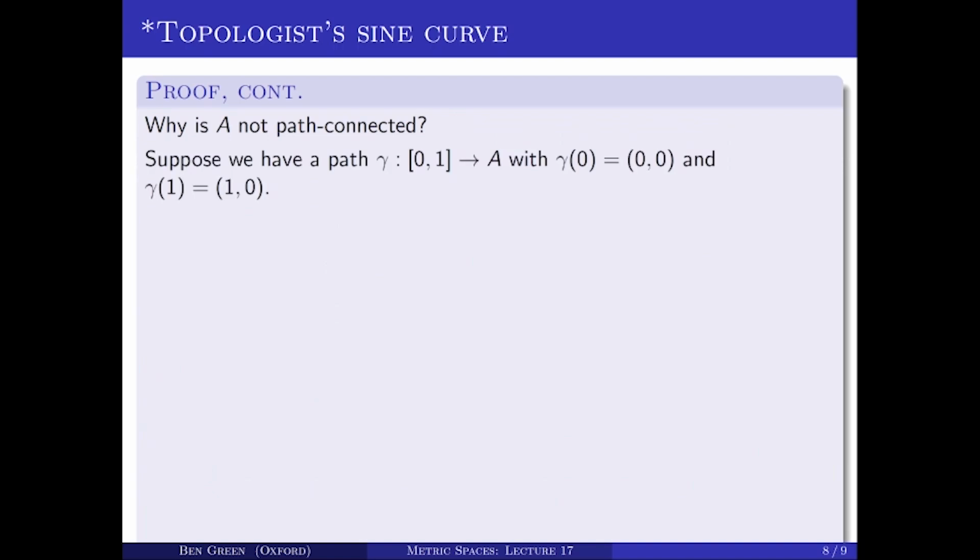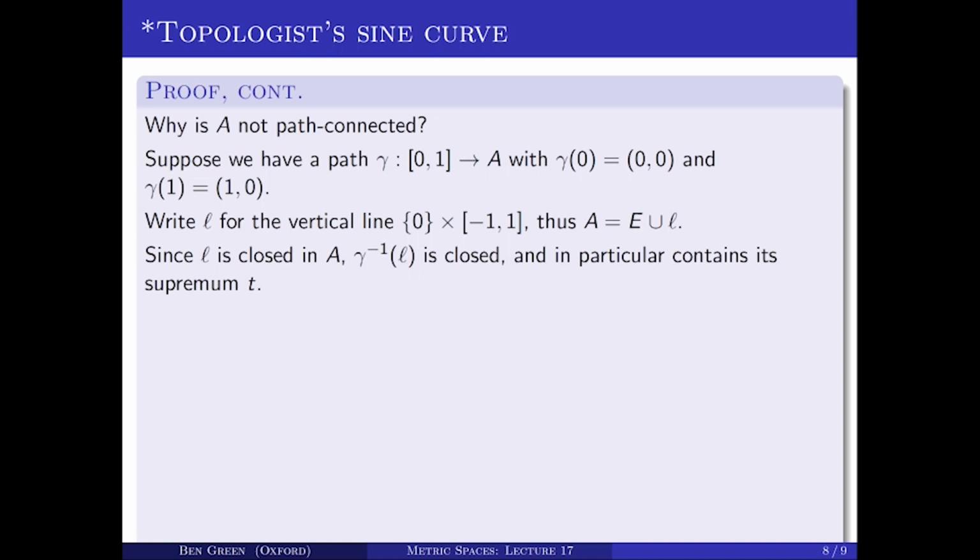Well, let's try and prove this. Suppose we did have a path gamma from the closed interval [0, 1] to A, the topologist sine curve, starting at the origin 0 and finishing at the point 1, sine 1. Let's write L for the vertical line consisting of the points above the origin, with x coordinate 0 and y coordinate between minus 1 and 1. And so A is E, the sine part of the curve, together with this vertical line L.